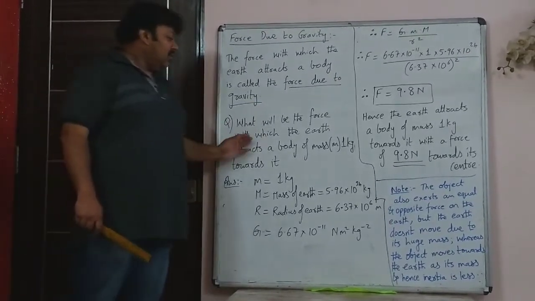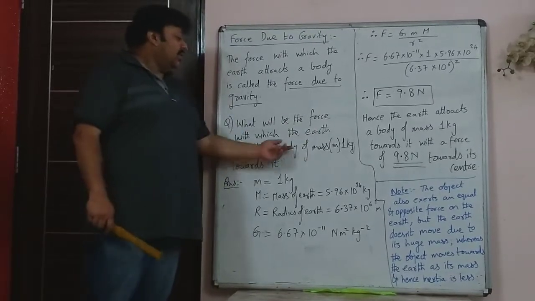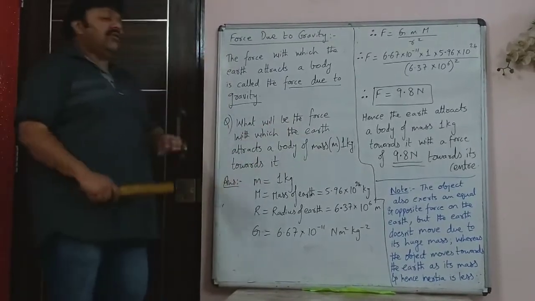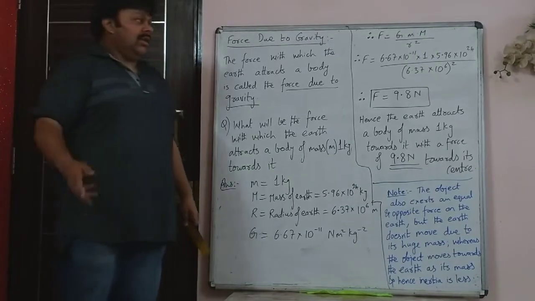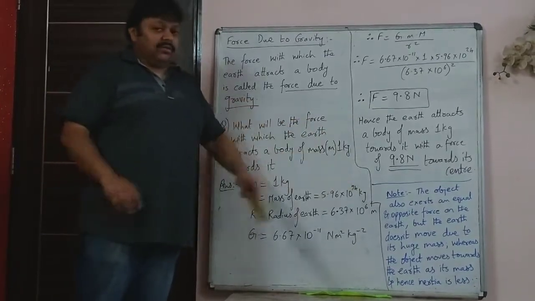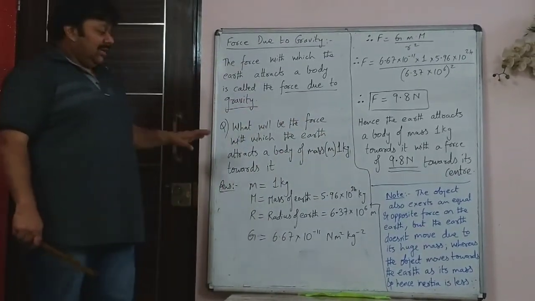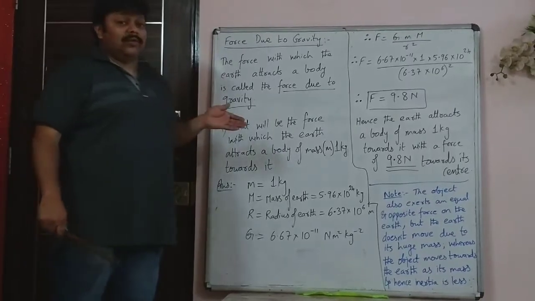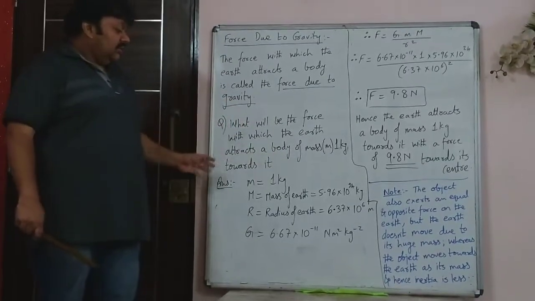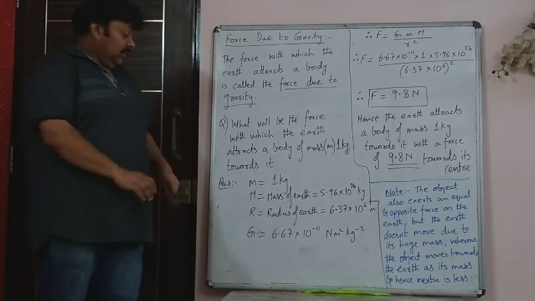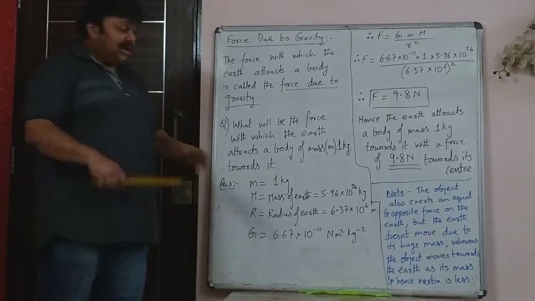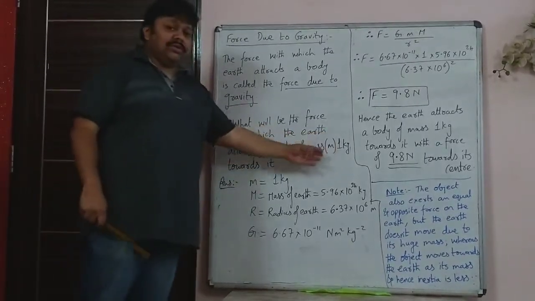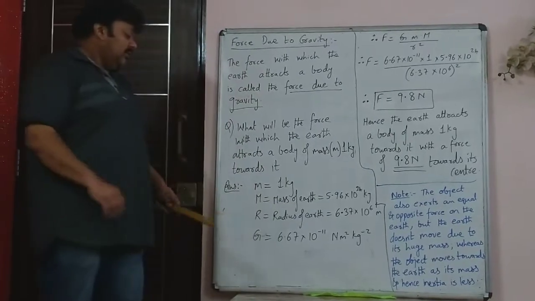what will be the force with which the earth attracts a body of mass 1 kg towards it? You're only expected to write the final answer, though I am showing you how you got that final answer. It is from Newton's law of gravitation. Small mass, the mass of the object is given in the question itself, it is 1 kg.